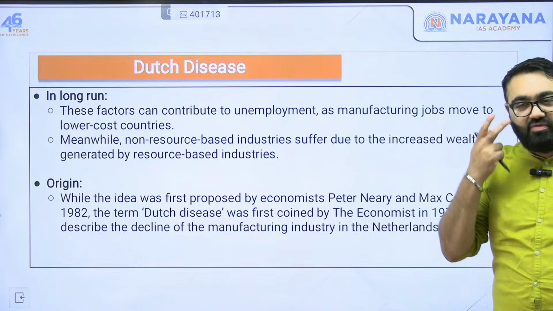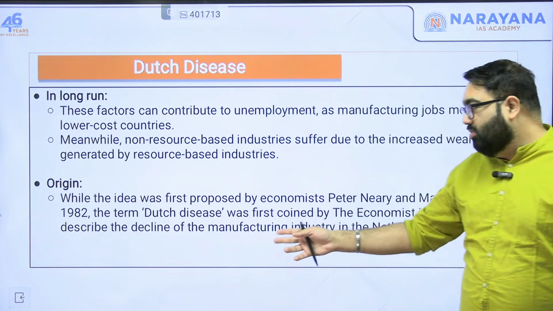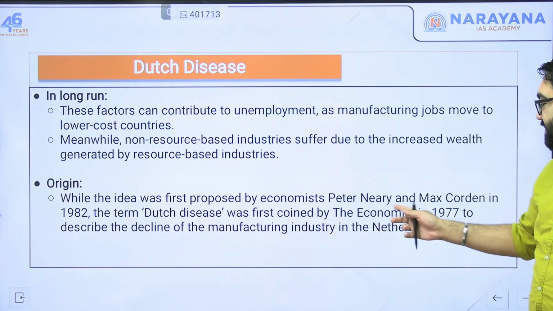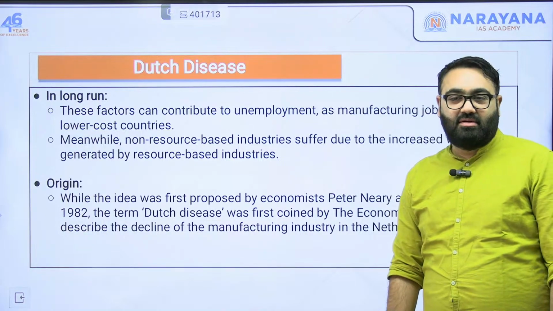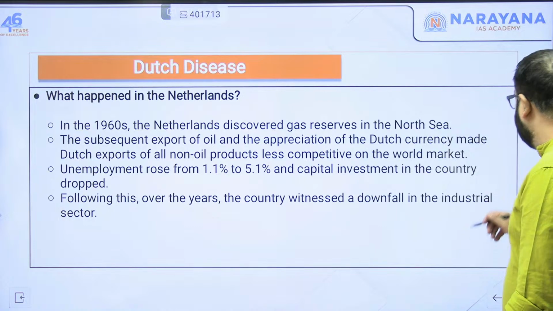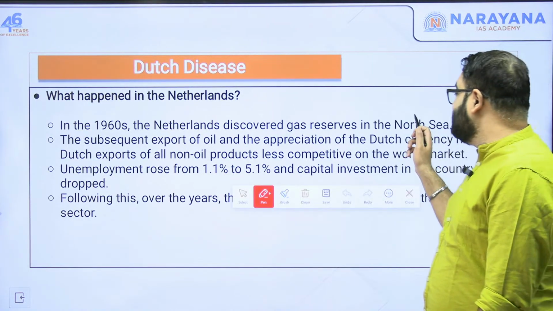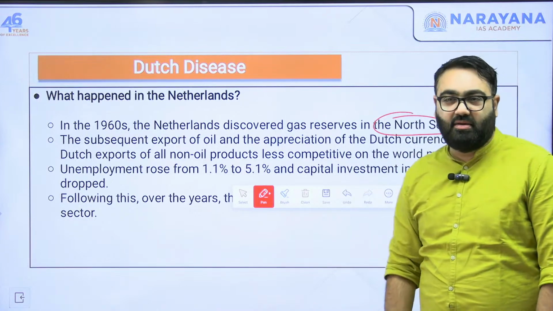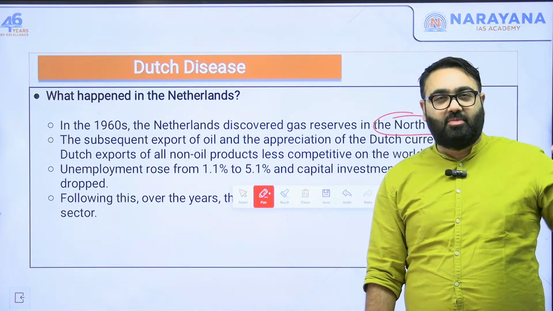The idea of the Dutch disease, and why we call it that, first came in 1982. It was proposed by an economist, Peter Neary, specifically because it happened with Netherlands. Now, what was the case with Netherlands? In the 1960s, they suddenly had a discovery of gas reserves in the North Sea. They were extremely happy that we have so much gas now, we'll be able to sell it to the world, become an energy hub.